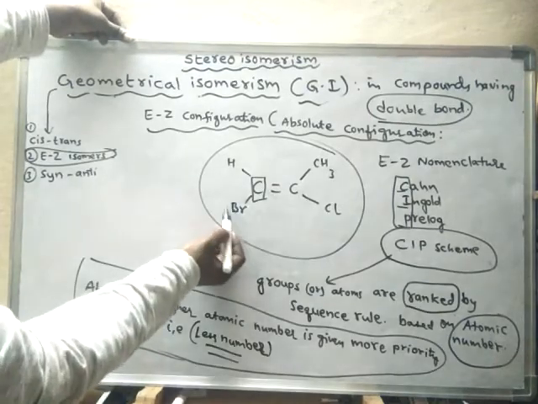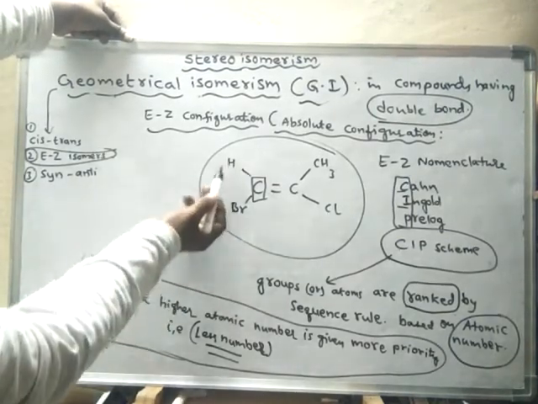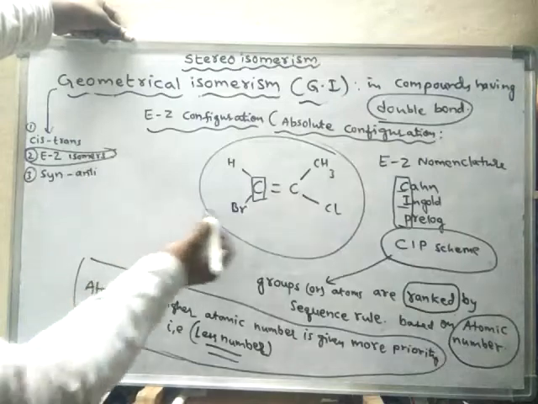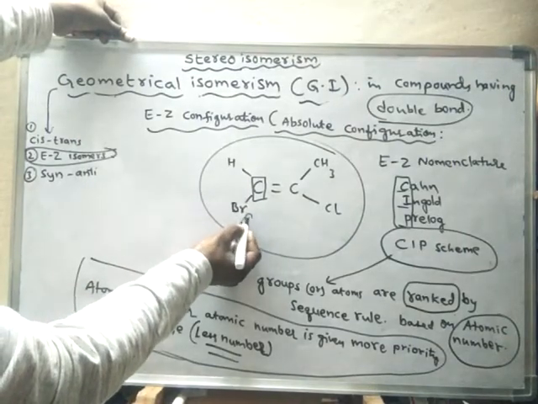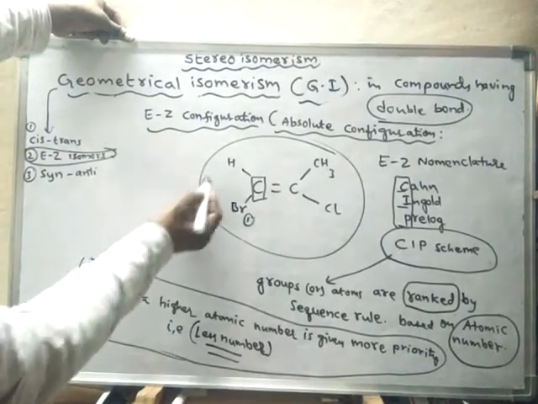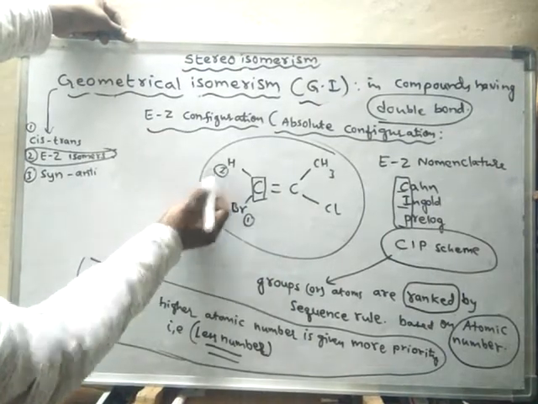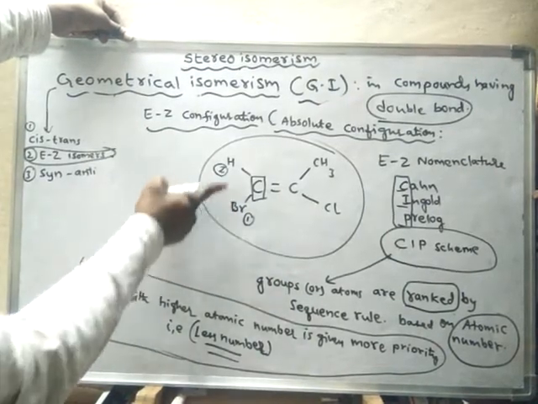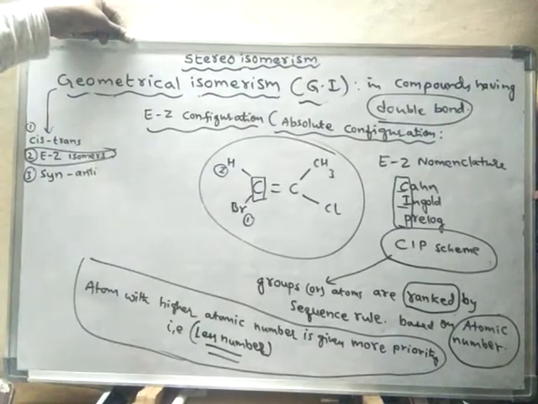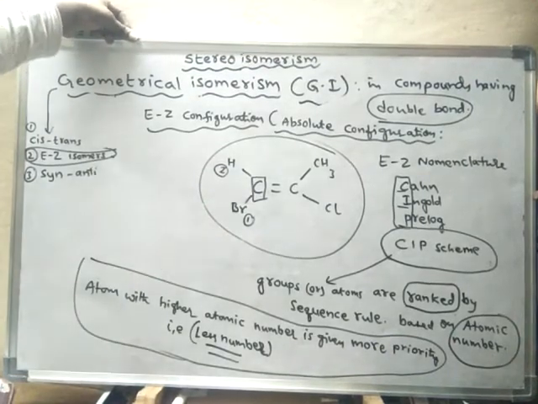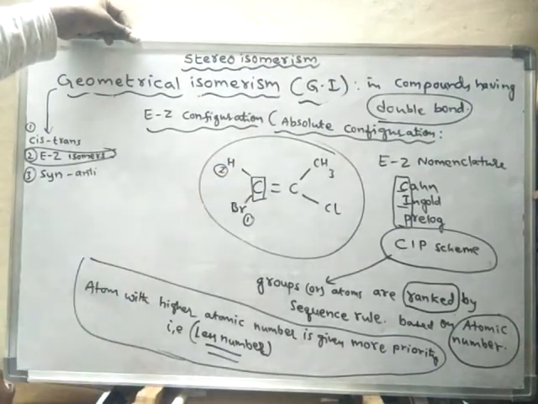The atomic number of bromine is 35, whereas hydrogen is 1 only. Hence bromine is given more priority and numbered as 1, and hydrogen is numbered as 2. So bromine gets first rank and hydrogen gets second rank.